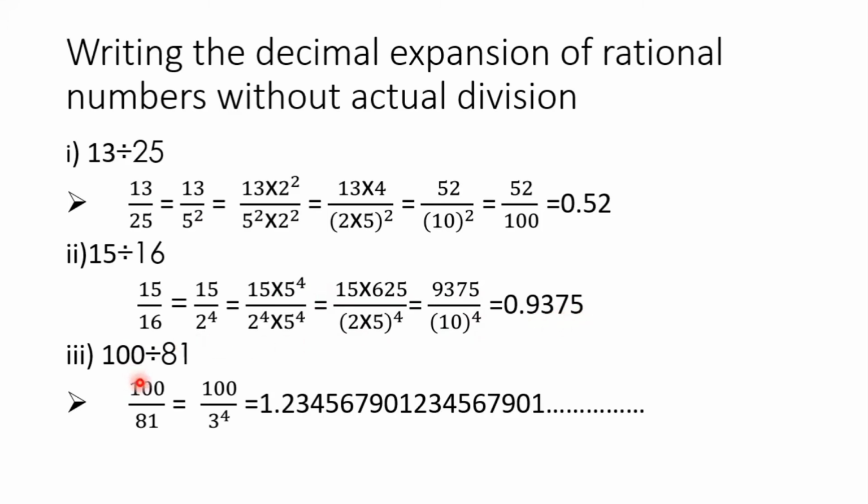In the third one, 1 and 81 are co-primes, but the prime factorization of 81 is 3 power 4. So the denominator is not in the form of a power of 2 or a power of 5. So it is a non-terminating recurring decimal. We can't write the decimal expansion of this type of rational number without actual division. So here I did the actual division. So it is a non-terminating recurring decimal.